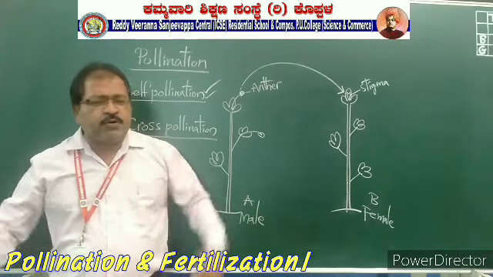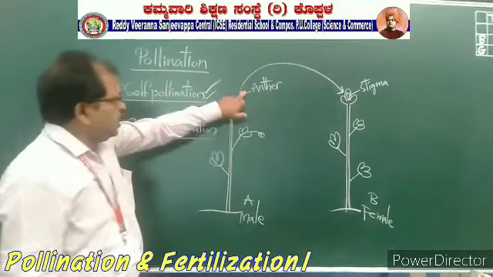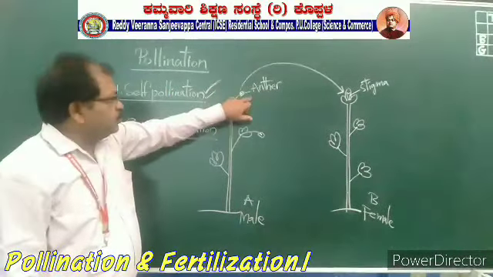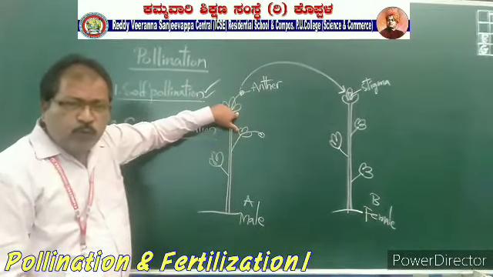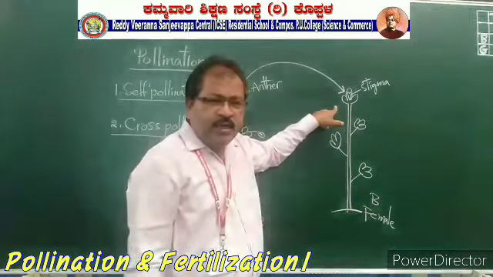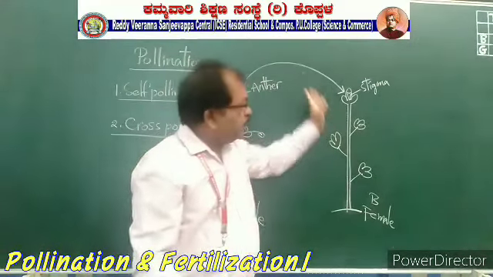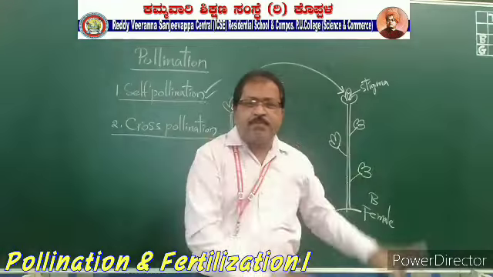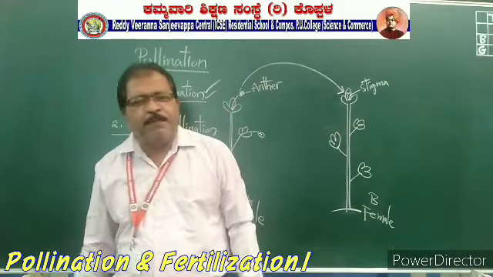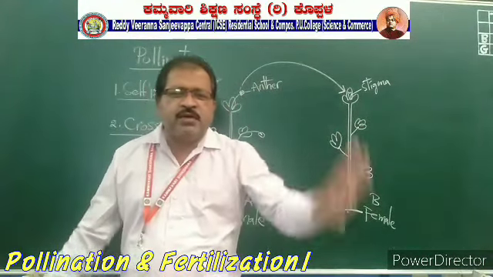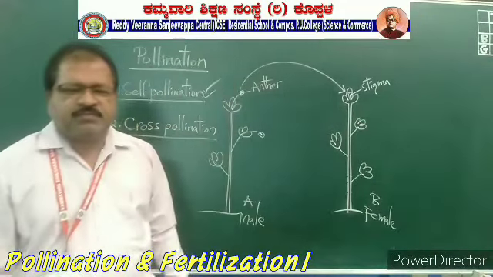Otherwise, one more definition I will tell you: transferring of pollen grains from the anther of a male flower to the stigma of a female flower of another plant of the same type. This is called cross-pollination.